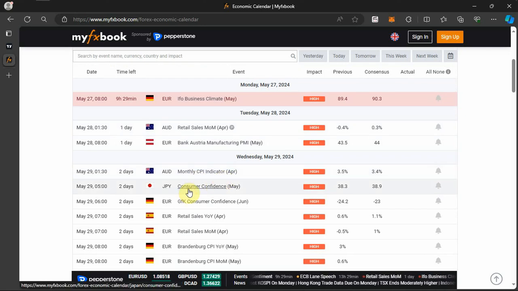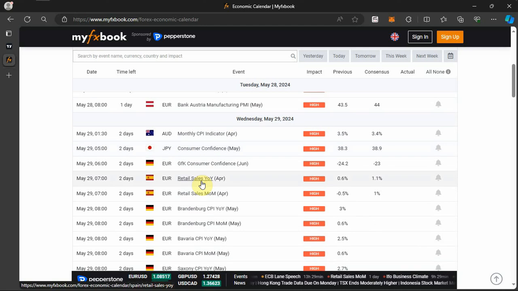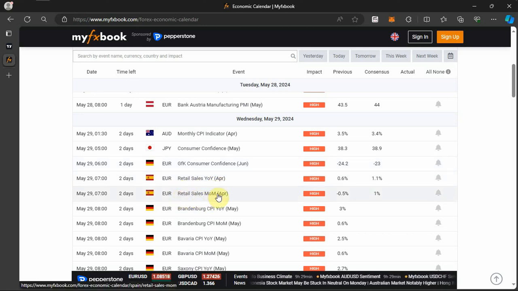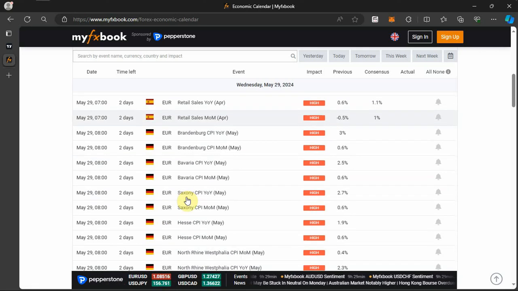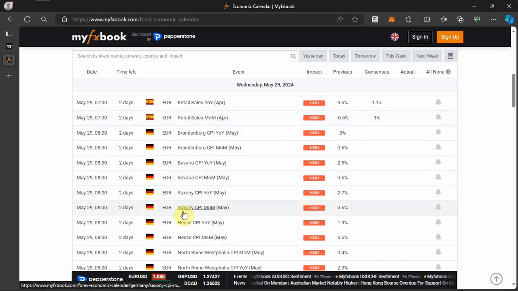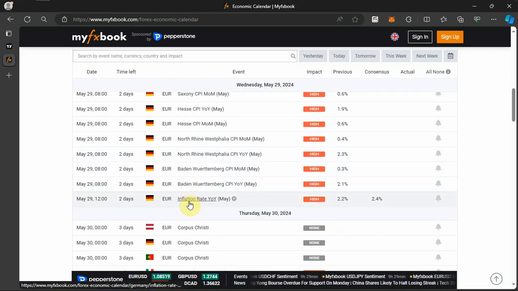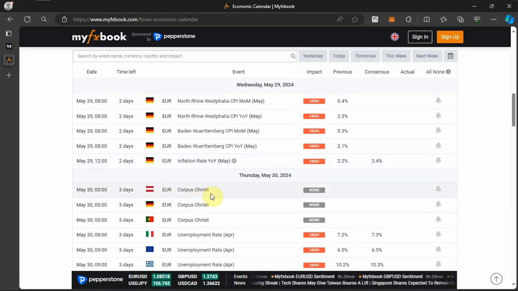We have consumer confidence for the month of May for JPY. Then we have the GfK consumer confidence for the month of June for Germany. We have retail sales year over year for the month of April for Spain. We have retail sales month over month for the month of April for Spain. So all these news you are seeing here are the German high impact news, which is going to affect all Europeans. All right, so you take note of that. So you also have inflation rate year over year for the month of May for Germany, that is in the Eurozone, right? Then on Thursday, there's a bank holiday.